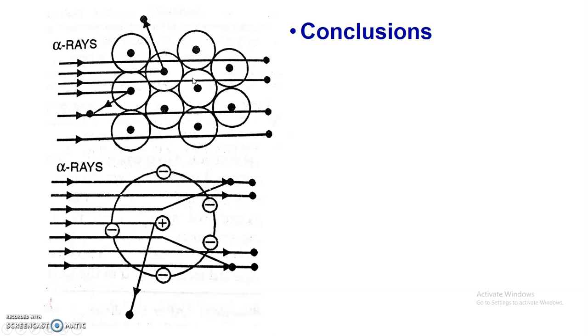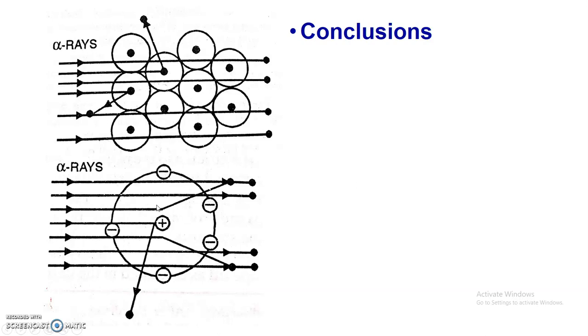Now look at the enlarged diagram. These are the gold atoms and this is the gold foil. Actually, at the center, it was later confirmed that there is a nucleus which is positively charged, and electrons are revolving around the nucleus.